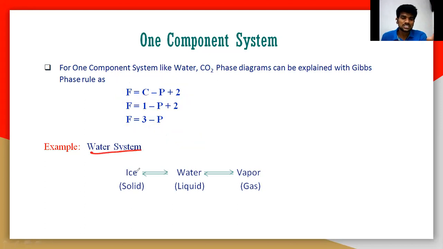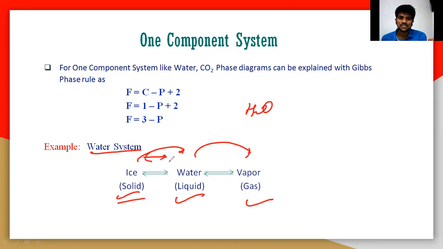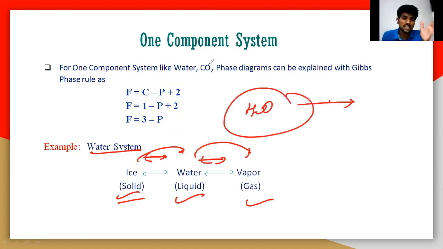So first, the water system. The solid is ice. H2O can be present in three forms: as a solid phase, liquid phase and gaseous phase. So ice can be converted into liquid, and liquid can again be converted into vapor. So there is an equilibrium between solid and liquid, and again between liquid and gas. Here I am taking only one component, that is the water system. I am not adding any sugar or salt. I am not adding anything. I am simply taking only the H2O, that is the water system.